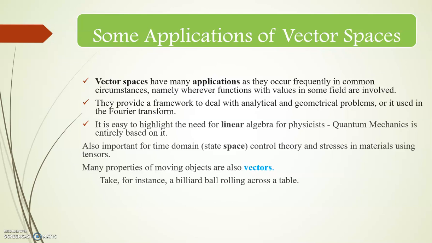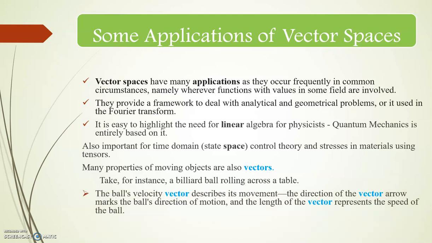Take for instance a billiard ball rolling across a table. The ball's velocity vector describes its movement. The direction of the vector arrow marks the ball's direction of motion, and the length of the vector represents the speed of the ball.